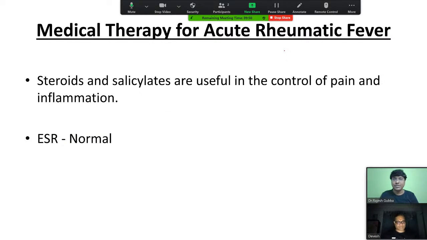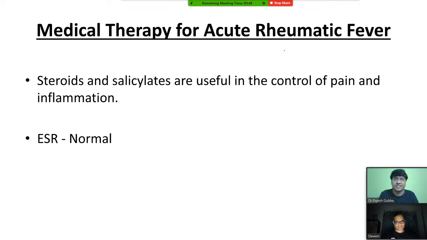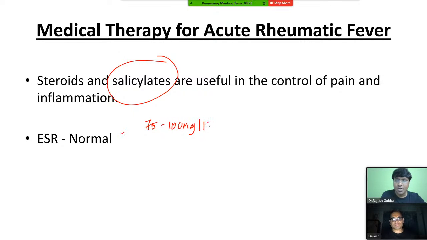Now coming to the treatment. What is the treatment for this particular rheumatic fever? What is the most common clinical manifestation? That is arthritis. So for arthritis, you need to give high dose salicylates. And how much of the salicylates you will give? You need to give 75 to 100 milligrams per kg of salicylates in 4 to 5 divided doses. That is the dose of your salicylates.